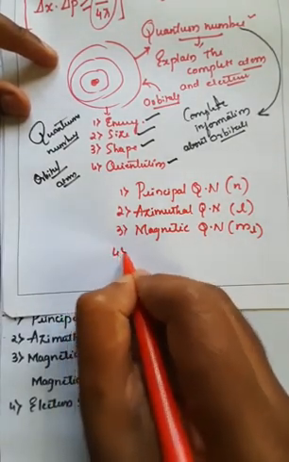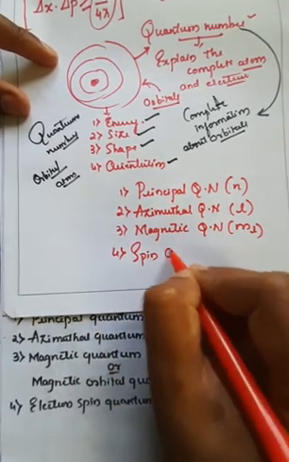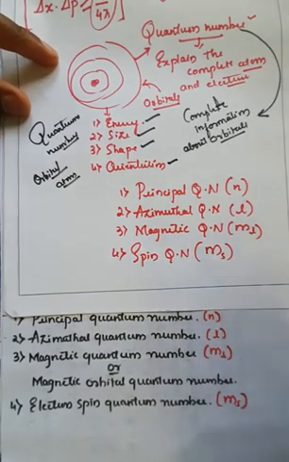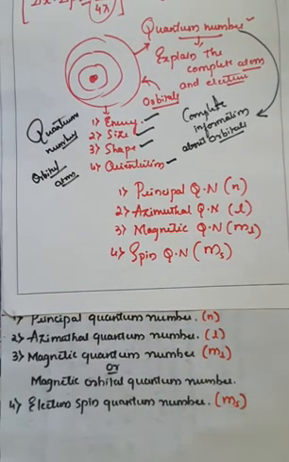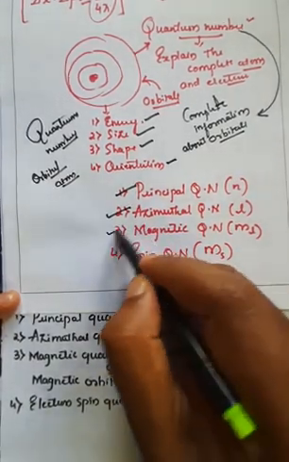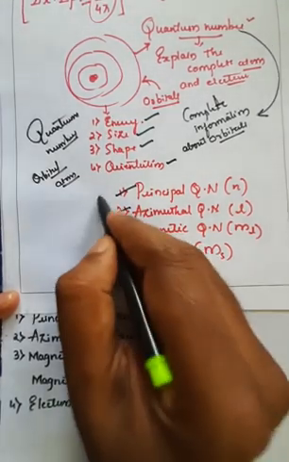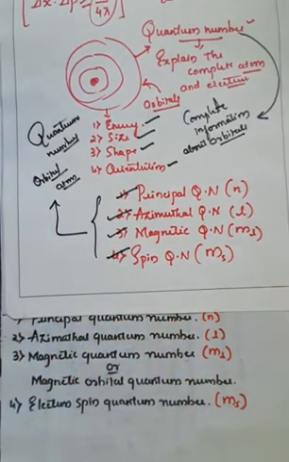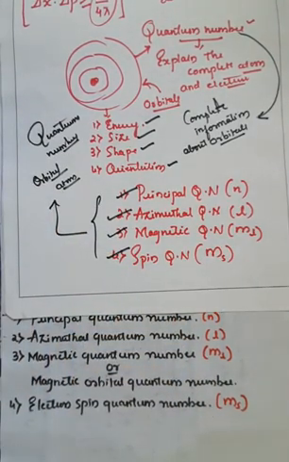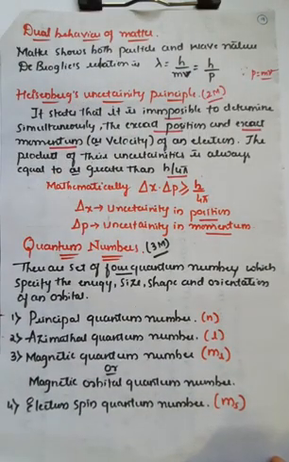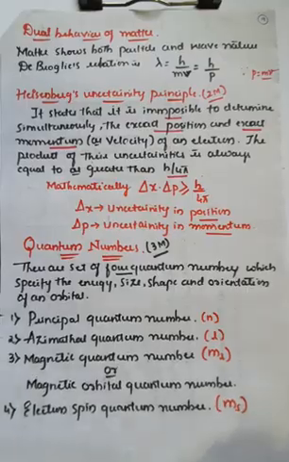And the fourth one is the spin quantum number, or electron spin quantum number, represented as small m s. All these quantum numbers help in the explanation of the complete orbital system of any atom. Further, we'll see the significance and importance of these quantum numbers and how they work.